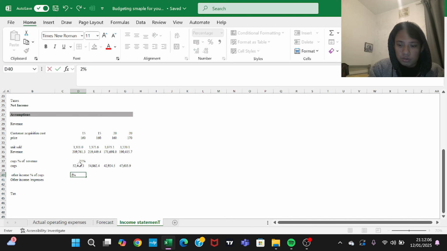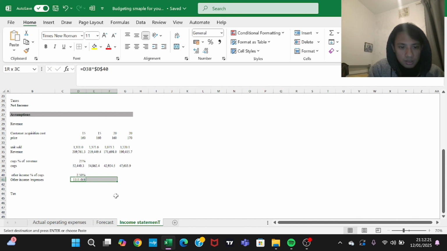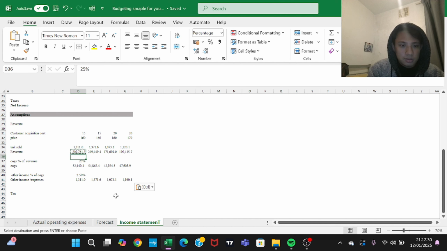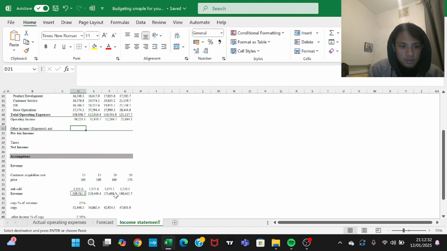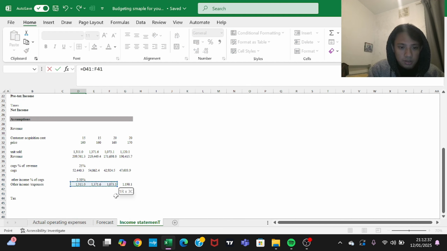So I'm just going to give 2.5%. So equals this multiplied by 2.5, and I'm going to anchor it. Again, format it with the standard format. So link this.